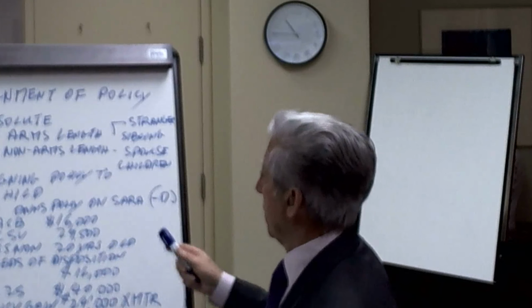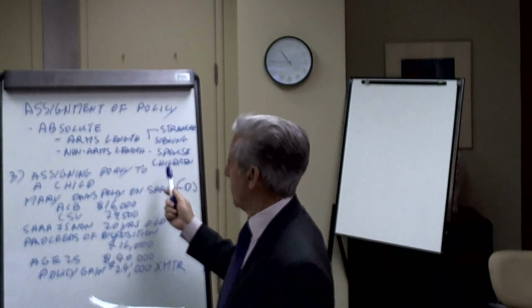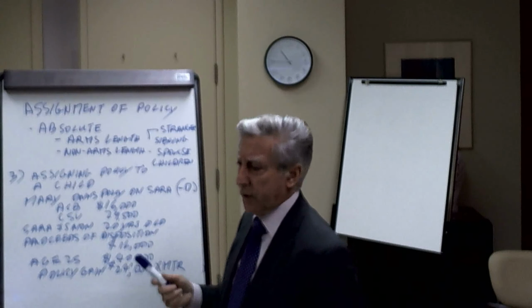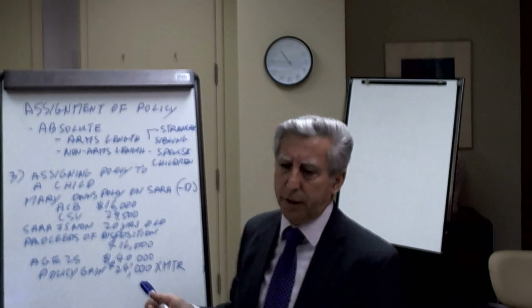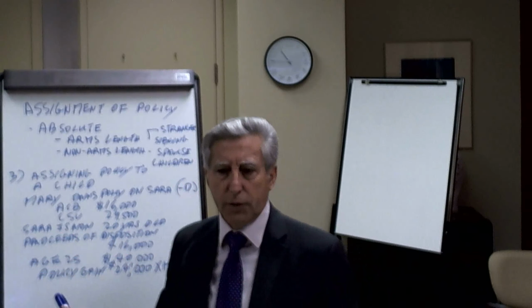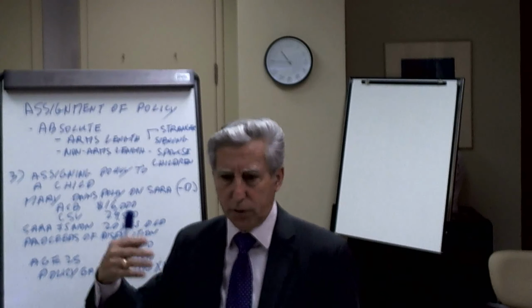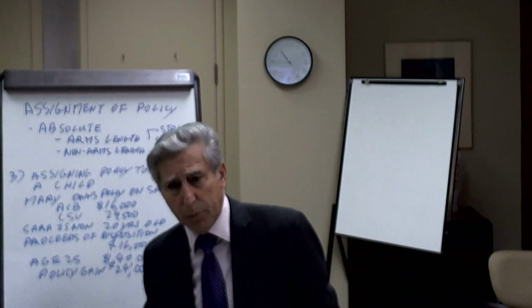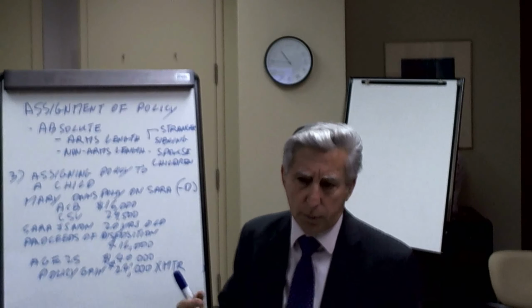The next assignment is, and this is very, very common, an assignment at non-arm's length, where we assign a policy to a child. This happens quite often, where parents buy an insurance policy on their children, and then when they are of age of majority, they transfer the policy over at some future date. Sometimes even grandparents buy it on their grandchildren, for example.